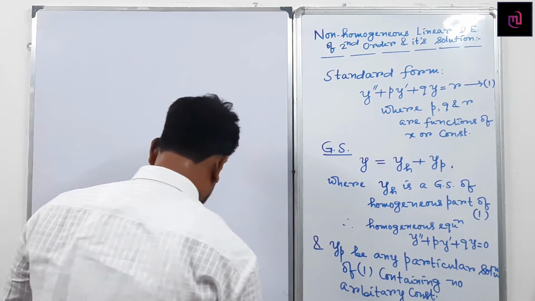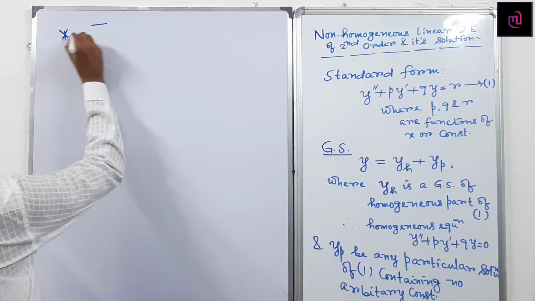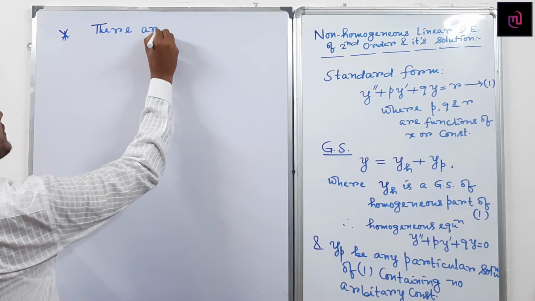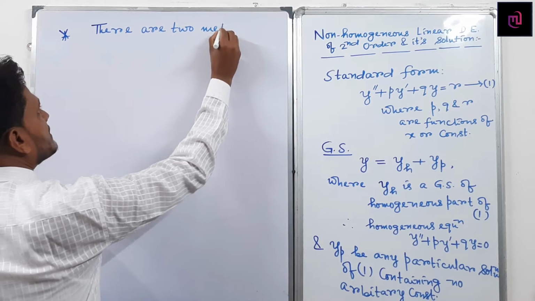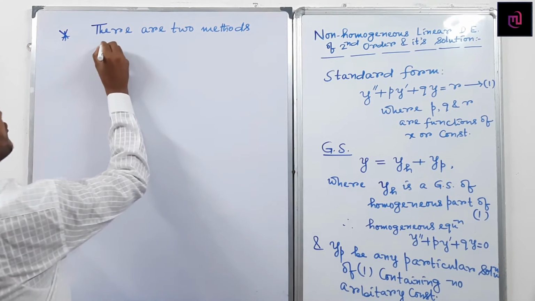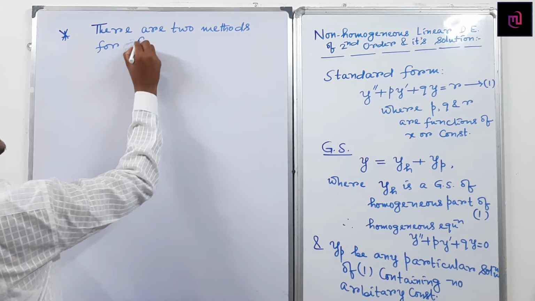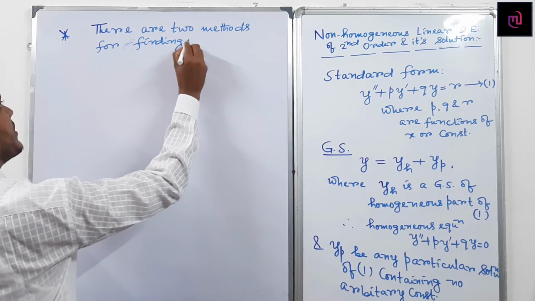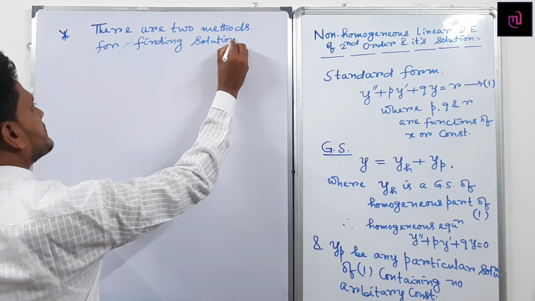So can I write there are two methods for finding the solution.